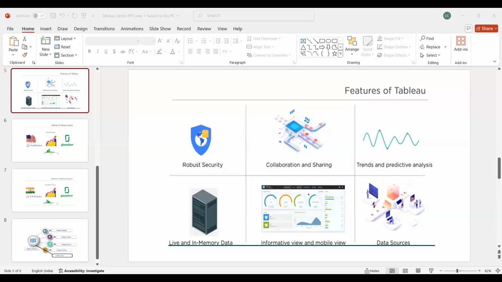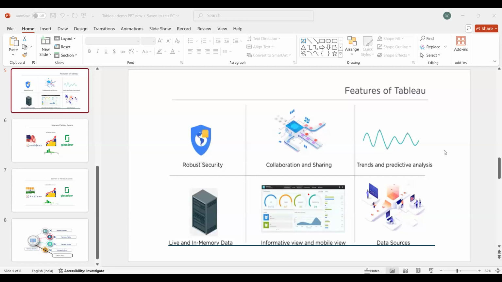And the next one is trends and predictive analysis. Okay, that means, Shweta, did I cover these features in the previous demo? No, no. No, right? Okay.